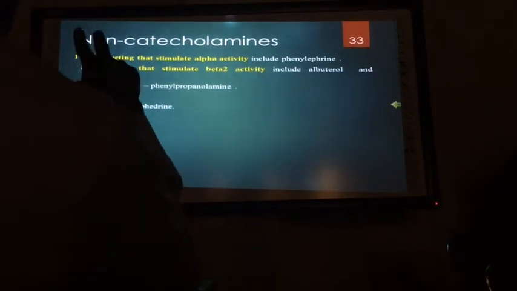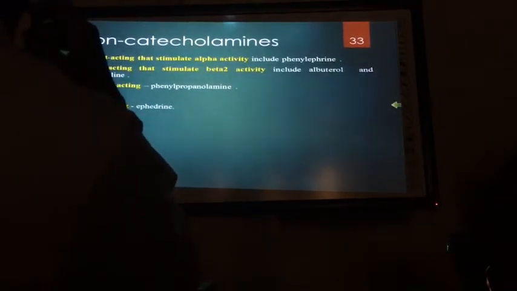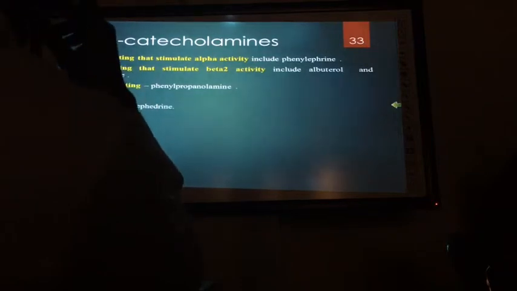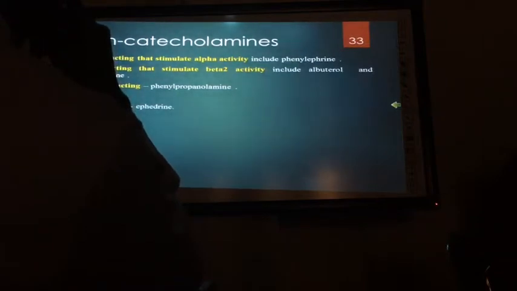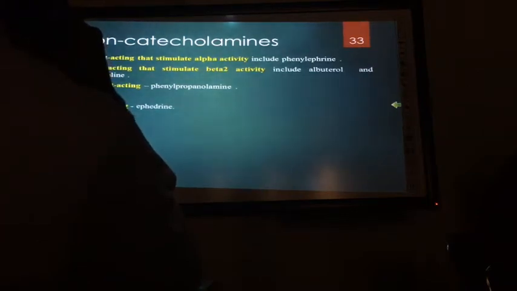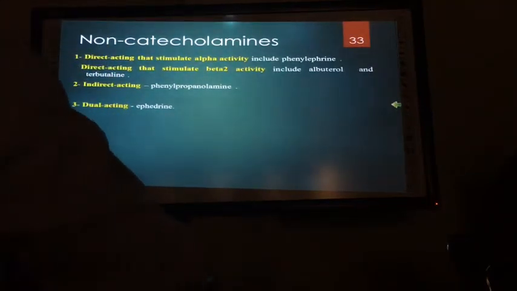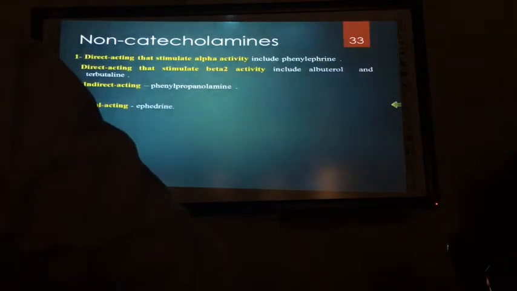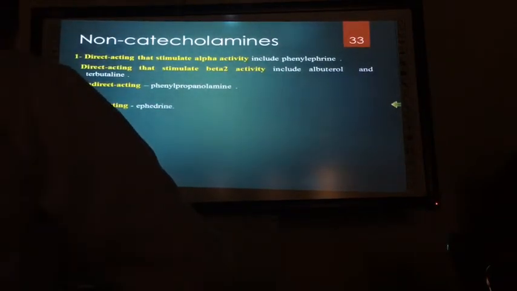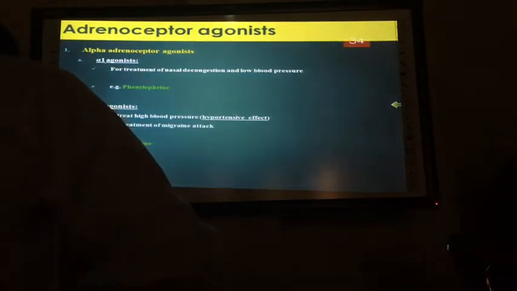So, dual mechanisms. Direct means it will directly bind to the receptor and stimulate. Indirect acting increases the synthesis of noradrenaline or prevents the metabolism of noradrenaline. Dual means they may have both properties, direct acting or preventing its metabolism.